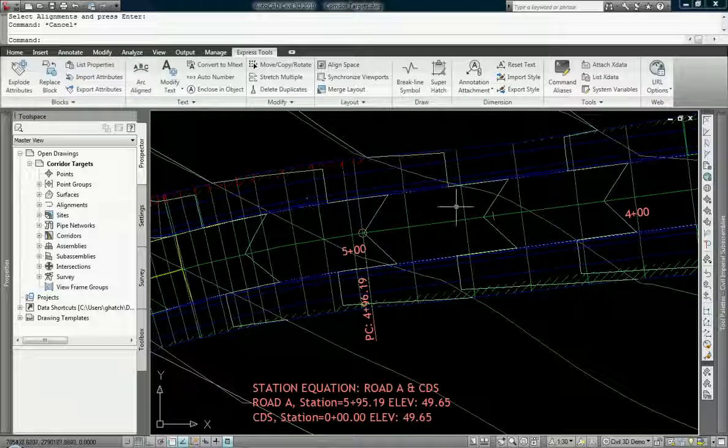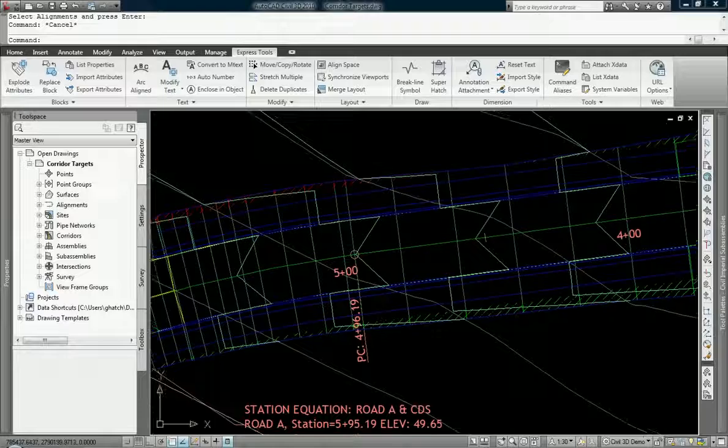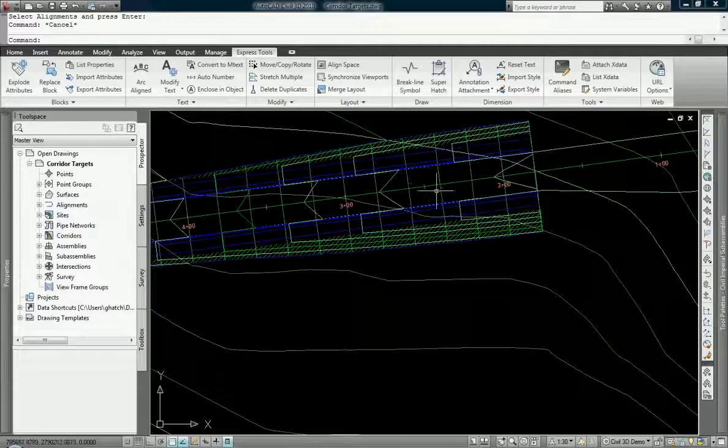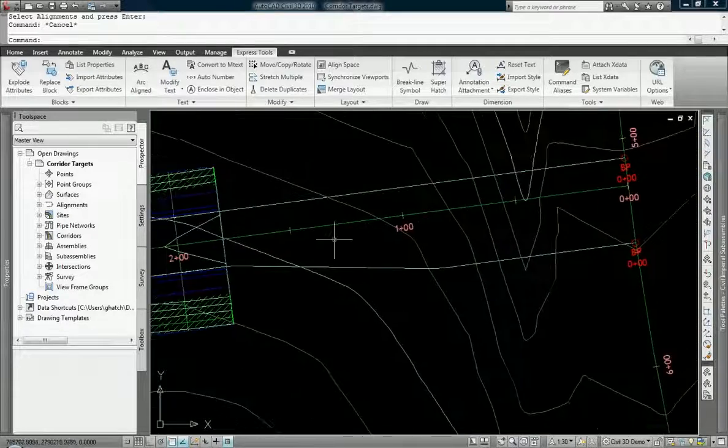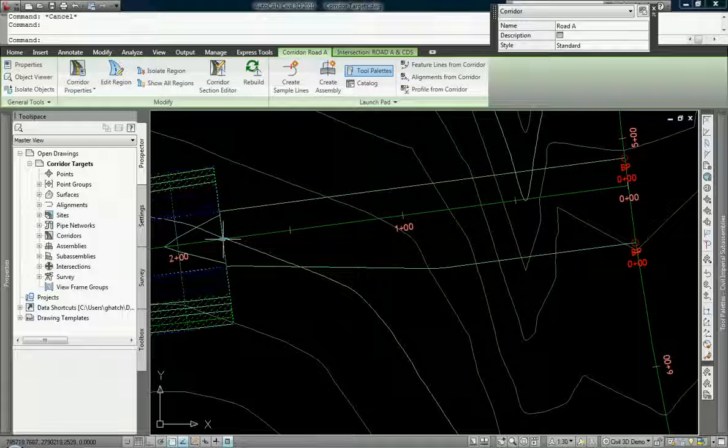Our targets have been added. It follows the lanes. Our daylights are targeting existing grade. Everybody's happy. Now, the intersection, or I'm sorry, the transition lane, can be done a million different ways.